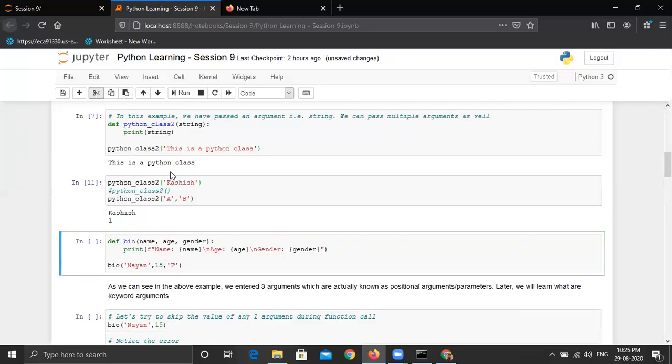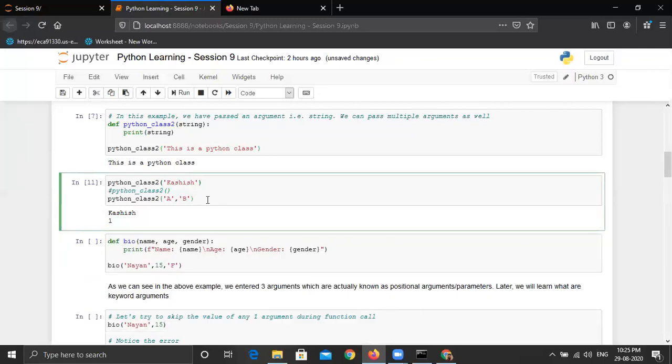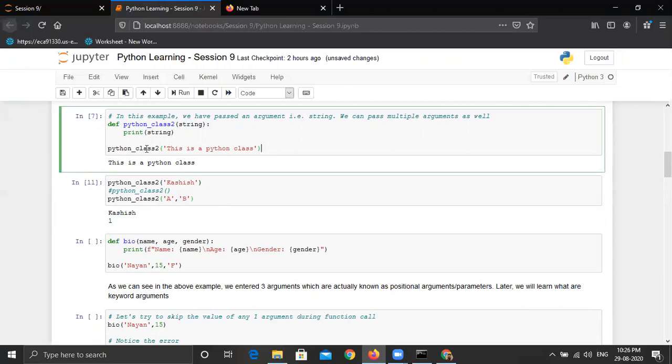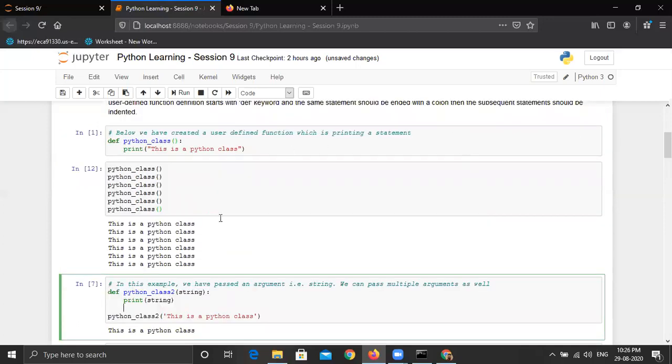User-defined functions don't take input from the user from the front end, basically from any text box. Rather, we pass any value as a developer ourselves. User-defined functions mean the developer is a user who can define the functions themselves to achieve some certain functionality, right? Maybe in a few more examples this will be much clearer, but right now I was just explaining that in the first function we have not defined any argument, that's why it was static.